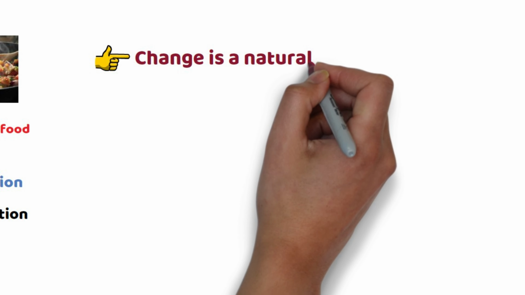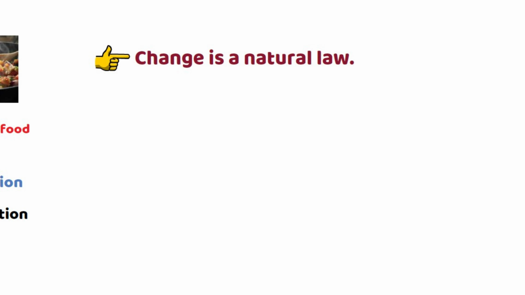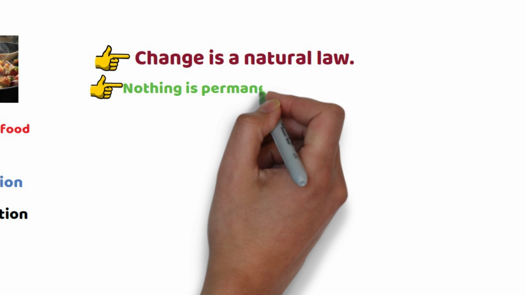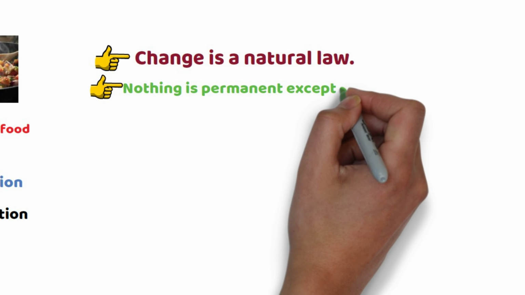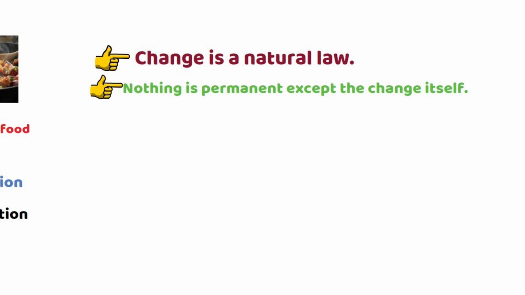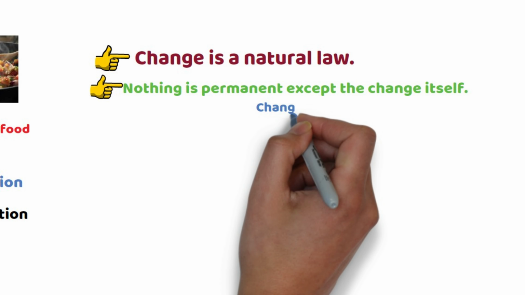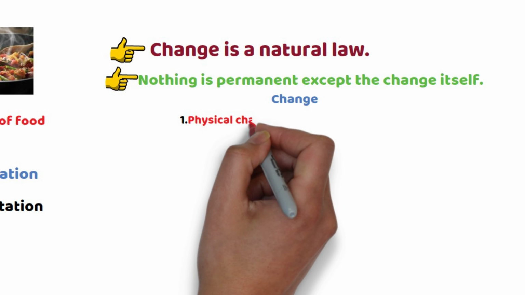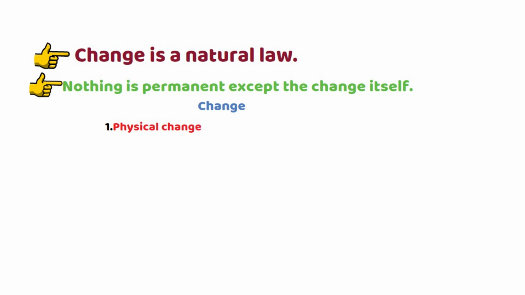Let us define change. Change is a natural law, which means that no one can stop it, no one can avoid it. It exists forever. Nothing is permanent except the change itself. Now we have two types of change. The one is physical change and the second one is chemical change.